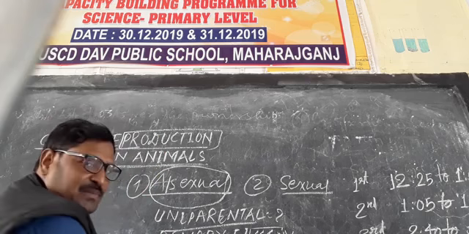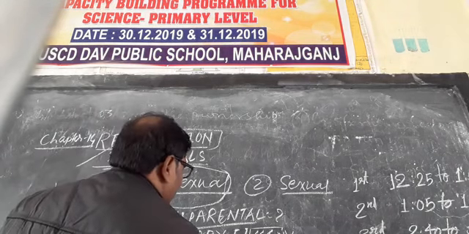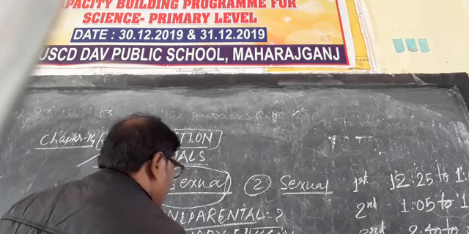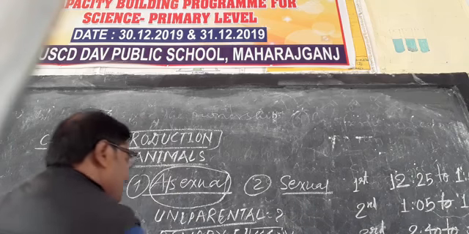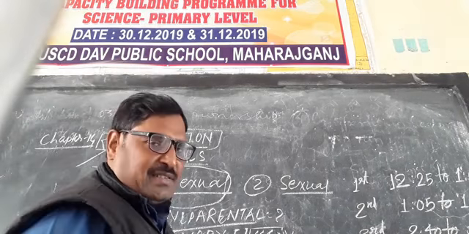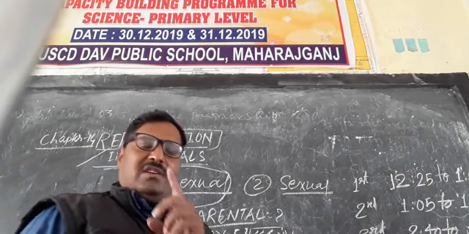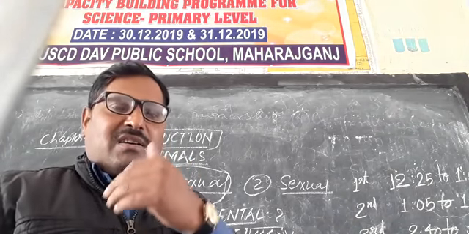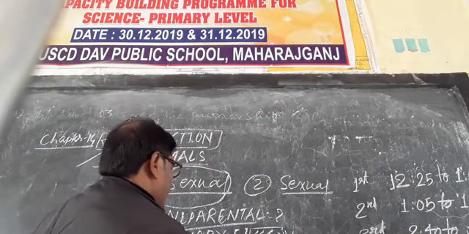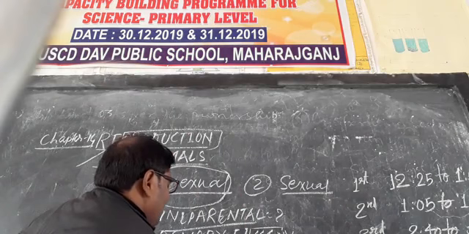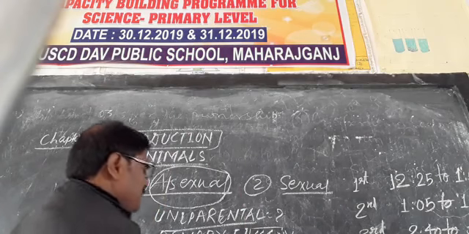Let us take the example of amoeba. You can roughly make the figure of an amoeba. There is no fixed shape of the amoeba because the amoeba is always in locomotion. These are the pseudopodia, and this is the nucleus inside the amoeba cell.